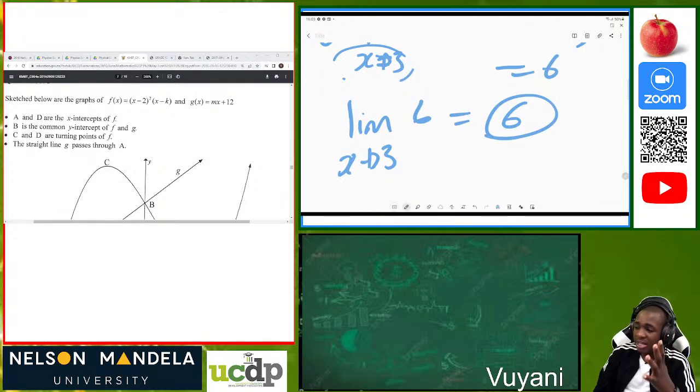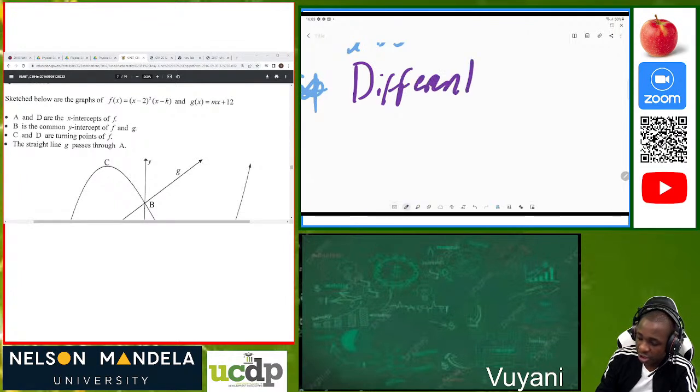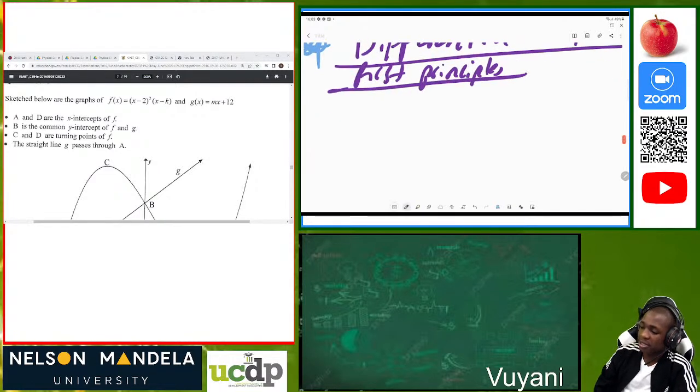Why am I doing this? Because I am preparing you for this concept now, which is important and so essential. So we have this concept which is called differentiation from first principles. Differentiation from the first principle.